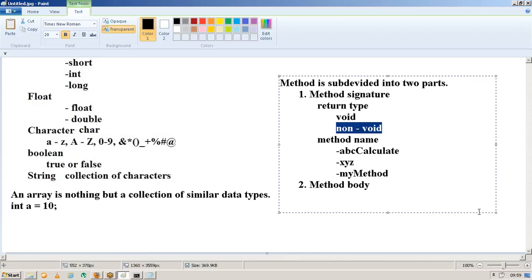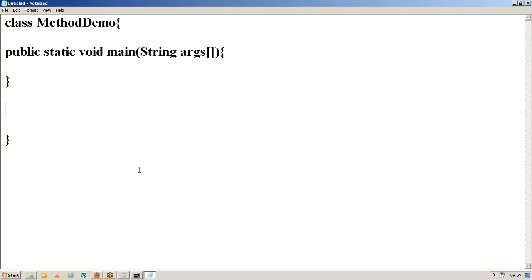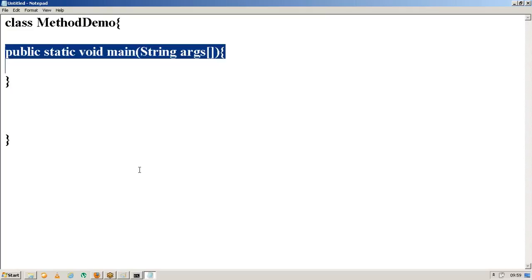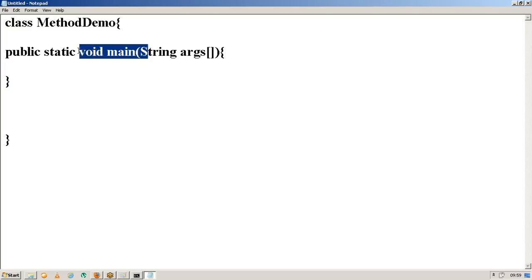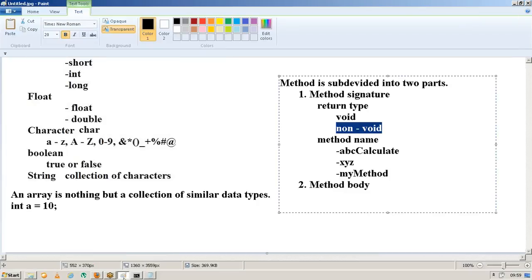So now tell me, what is non-void? Other than void, anything else would be non-void. Exactly. In the method signature, if the void keyword is not there, then you have to assume it's a non-void method.